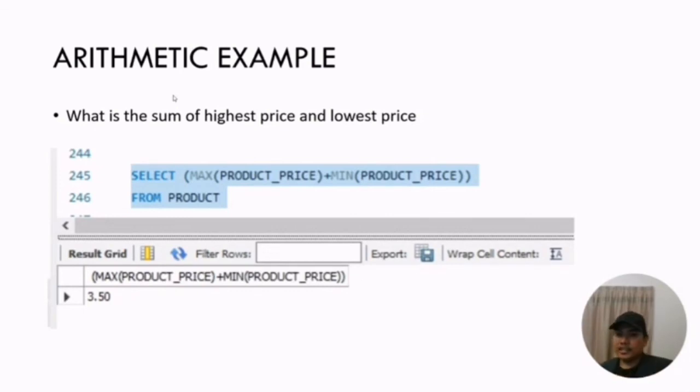To find the sum, use max of the product price and the min of the product price, finding the sum from the table product. So the result is RM3.50.